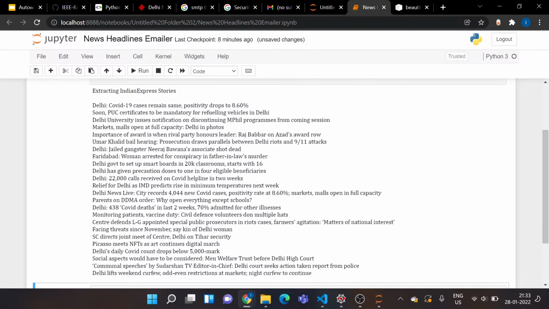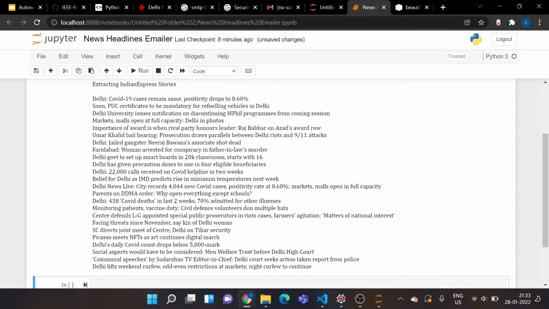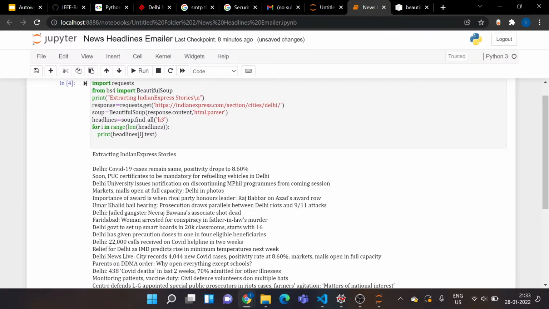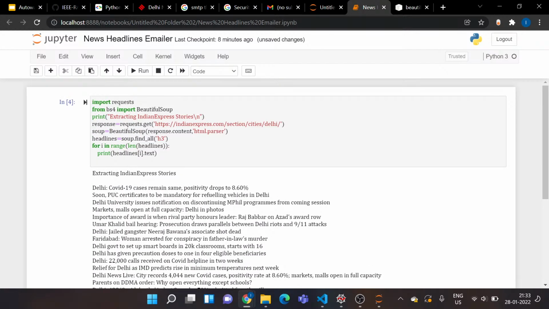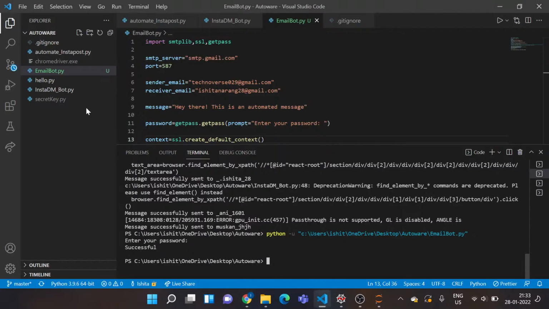Cool, we've actually got all the headlines from that website printed into our console. That's cool, right? We have extracted the information. This is the first task of web scraping we have successfully performed. So I have this snippet of code ready. I'll go back to my Visual Studio Code, and now I'll start coding.